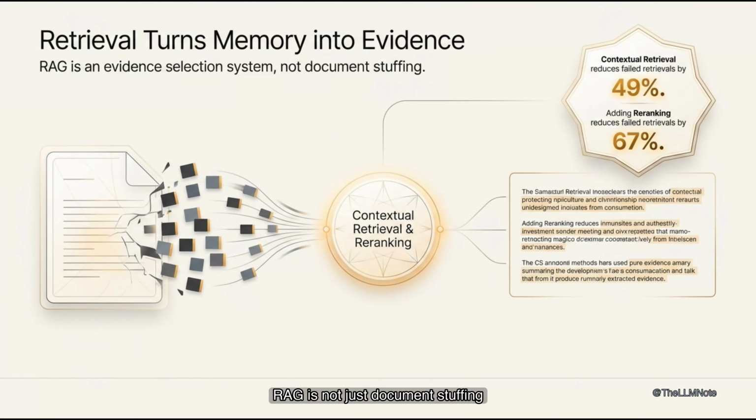RAG is not just document stuffing. It's an evidence selection system. Chunking helps preserve meaning. Embeddings find potential candidates. Keyword retrieval catches exact terms. Reranking picks the best passages. Anthropic reports contextual retrieval reduces failures by 49%. With reranking, that improves to 67%.